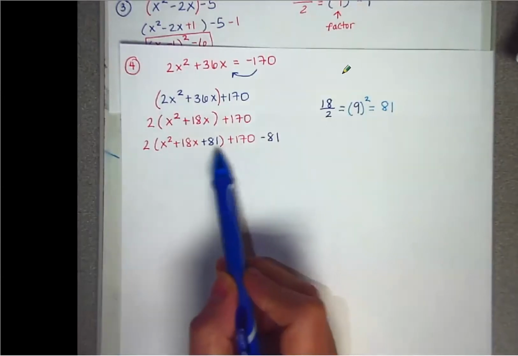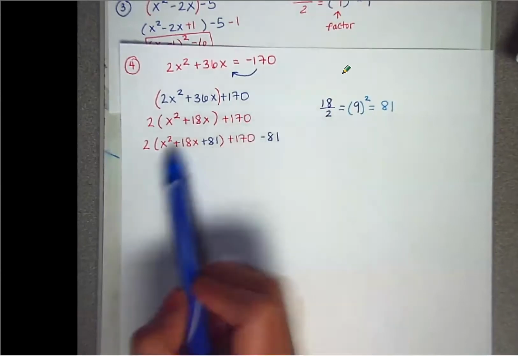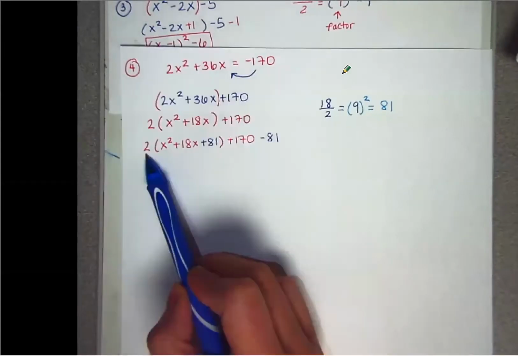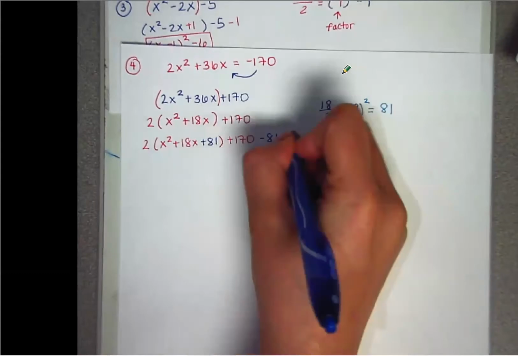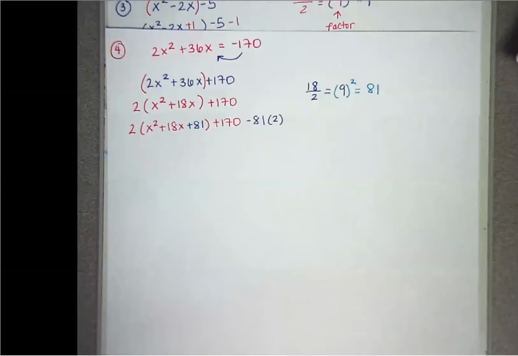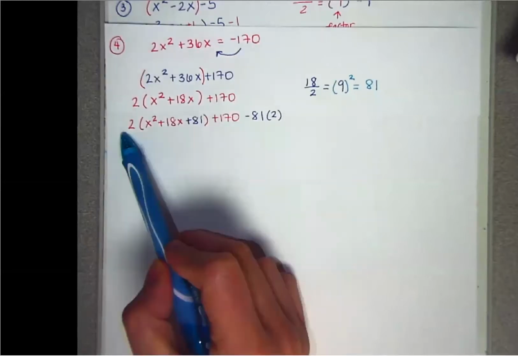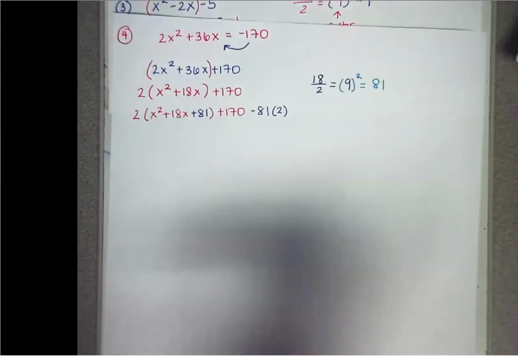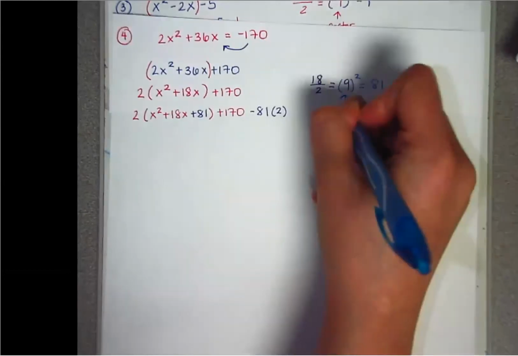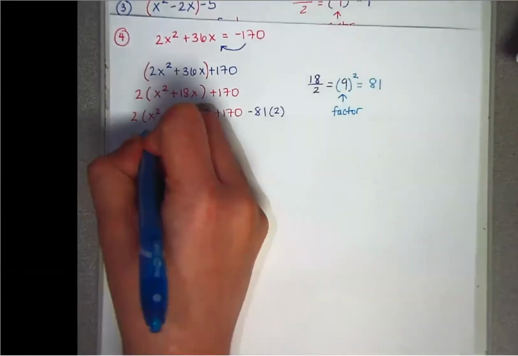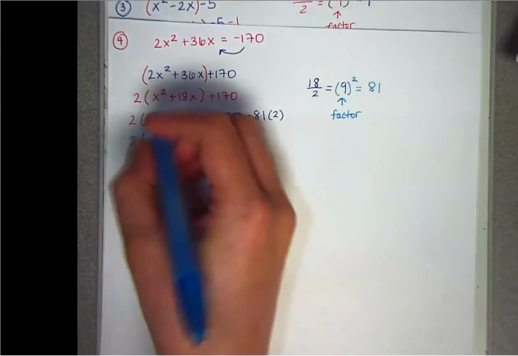So instead of just going straight into simplifying, the factoring is not going to change. But this 81 here, if you took out a number at the beginning, in this case it was a 2, you have to do the 2 in parentheses at the end. So that's the only thing. If you have a number here in the front that was taken out, you have to put it here at the end. This is still the factor number. So the 2 is still there, and since it's a positive 9, that's going to be x plus 9.